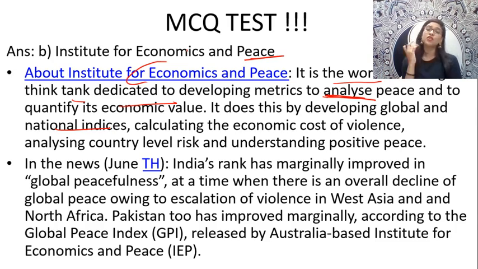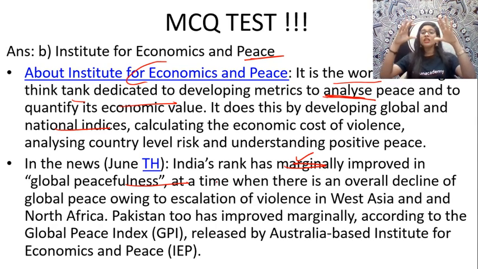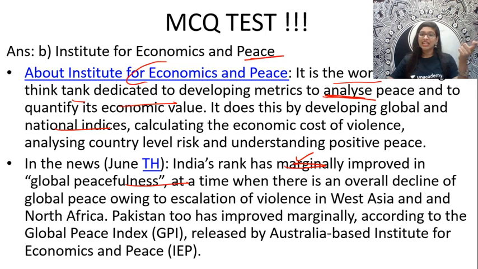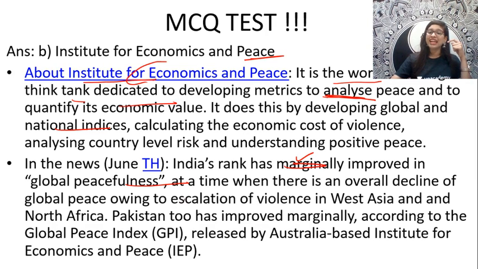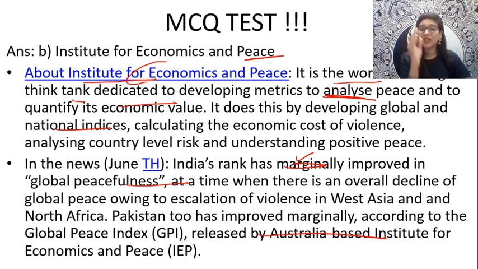Okay. And thus, if you see the previous year, June 2018 current affairs, India's rank has marginally improved. It's not like we've improved drastically. Marginally means very little, in global peacefulness at a time when there is an overall decline of what? The global peace, because of certain escalation, guys, of violence in West Asia and North Africa. Just like India, even a neighboring country, Pakistan, has also improved marginally in the Global Peace Index. And this Global Peace Index is released by none other than the Institute for Economics and Peace, an Australian-based institute. This institute is put up in Australia, in Sydney. They are the ones who release the data for the Global Peace Index for all the countries.